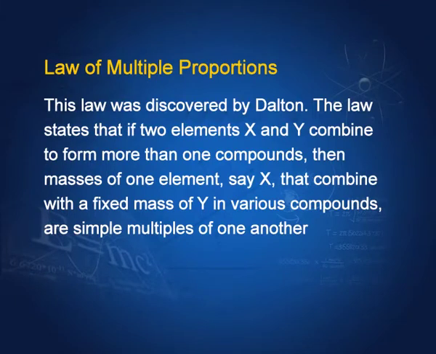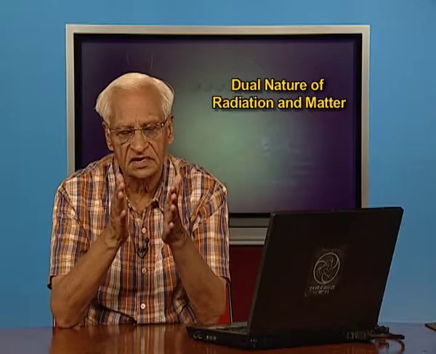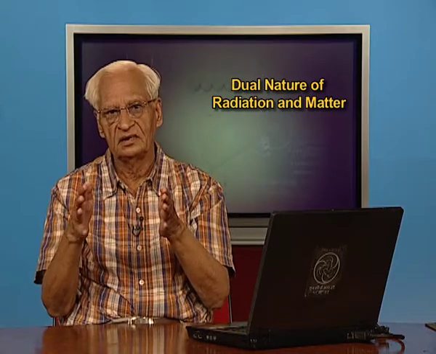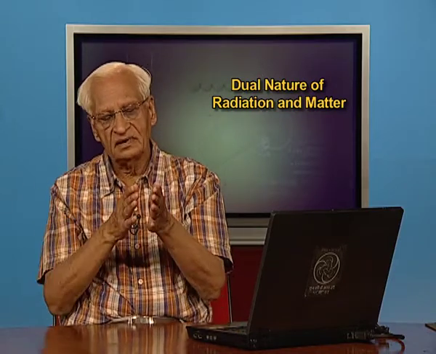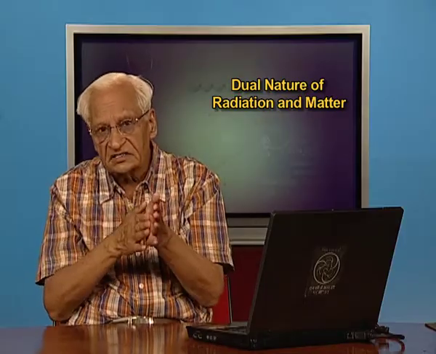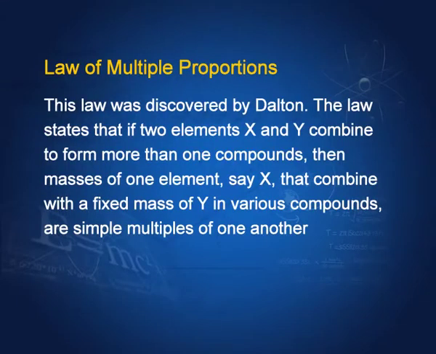This was discovered by Dalton. John Dalton was an English scientist, very famous for many other things, and he is said to be the father of atomic theory. So, Dalton discovered this law of multiple proportions. What he says is this: if you have two elements x and y which form a compound, then for a fixed amount of x, the amount of y required to form different compounds would be in simple ratios, would be simple multiples of one another.